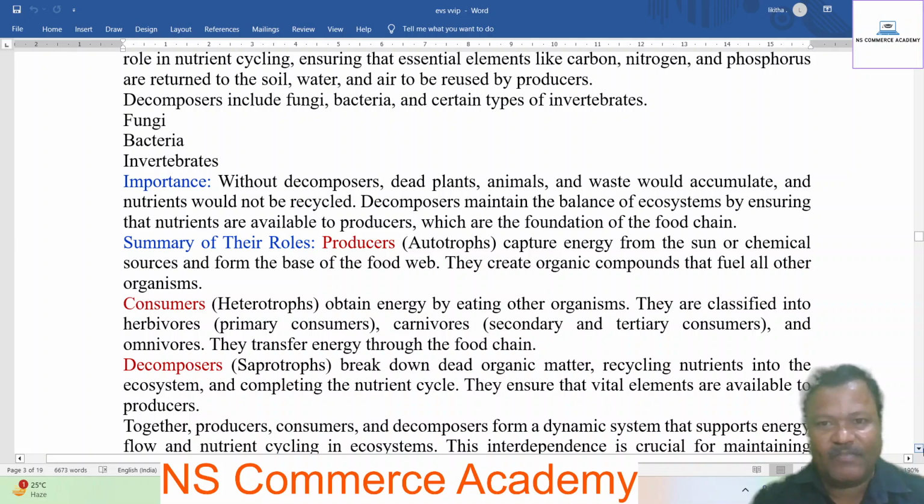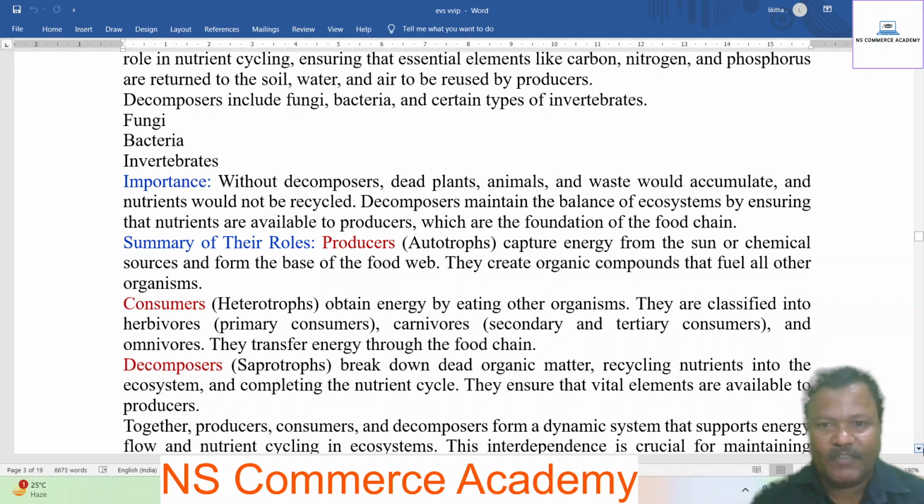Importance: without decomposers, dead plants, animals, and waste would accumulate, and nutrients would not be recycled. Decomposers maintain the balance of the ecosystem by ensuring that nutrients are available to producers, which are the foundation of the food chain.